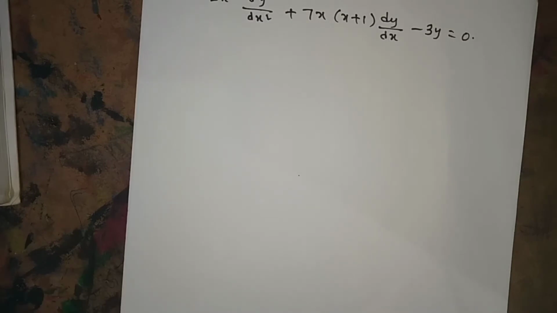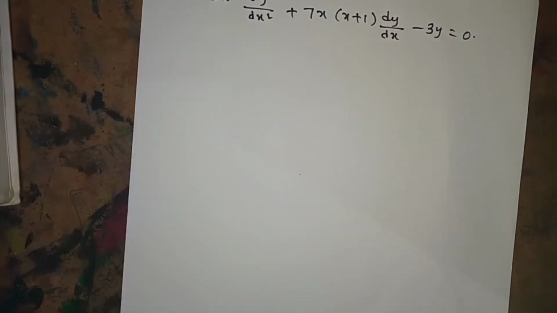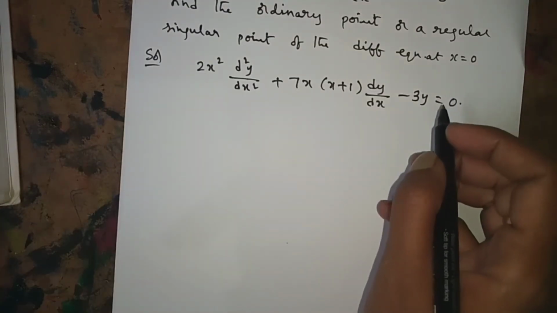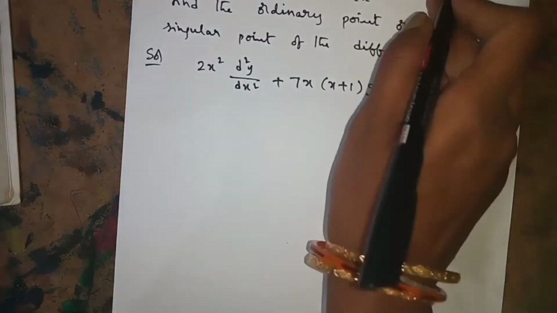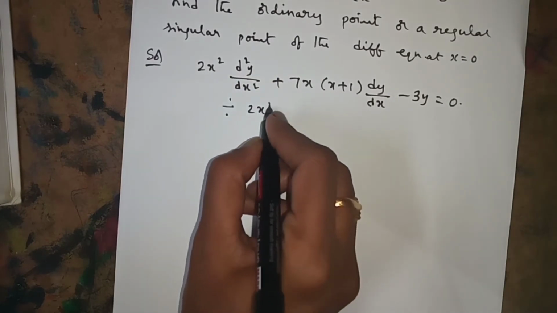What is the first problem? 2x square into d square y by dx square plus 7x into x plus 1 dy by dx minus 3y is equal to 0. Find whether x is equal to 0 is an ordinary point or a regular singular point of the differential equation. Now I have given the equation. I write the equation once again, dividing the whole equation by 2x square.